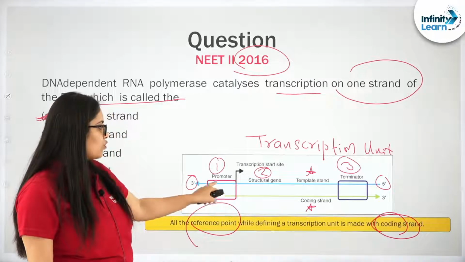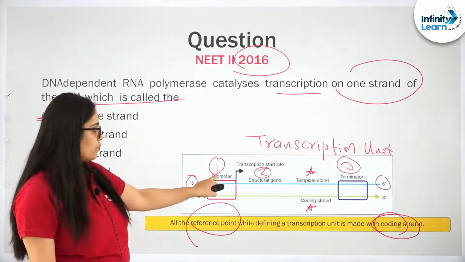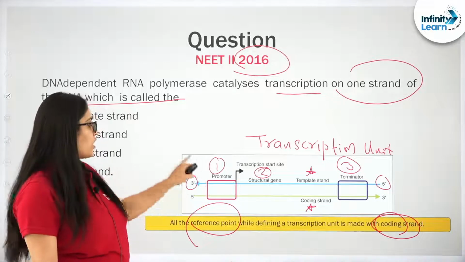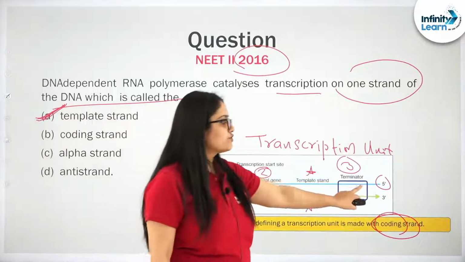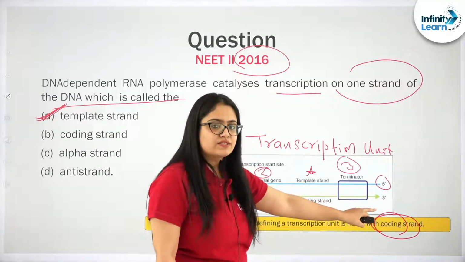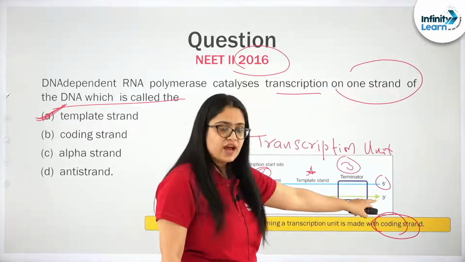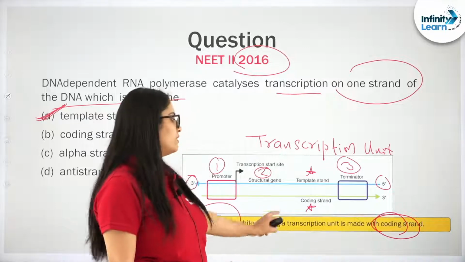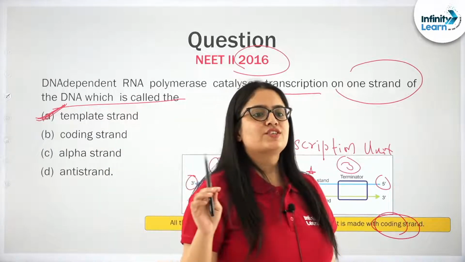The direction of the coding strand here is 5', and you call the promoter 5' upstream, which means you are giving the direction of the promoter according to the coding strand. And the terminator, you define it downstream, towards the 3' end, which means it is the 3' end of the coding strand where the terminator is present, right? So please remember, references are made with the help of the coding strand. I hope this much is clear to all of you.